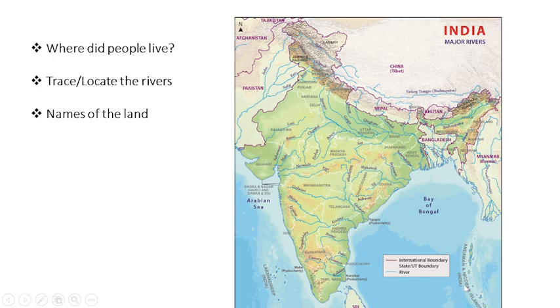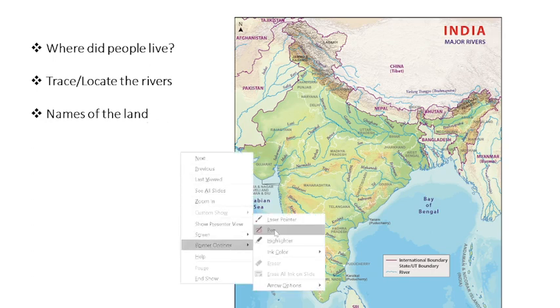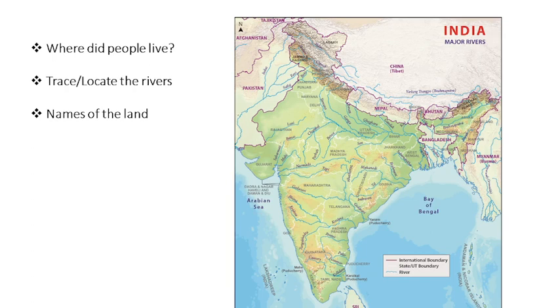If you consider where people lived during that time, in this map there are various rivers we can observe. Anyhow, we'll come to that in geography, where we'll discuss the different rivers. In brief, some of the important rivers are the Indus River, the Ravi, the Sutlej, the Mahi, the Sabarmati, the Narmada River, the Godavari, the Bhima River, the Krishna and the Tungabhadra.